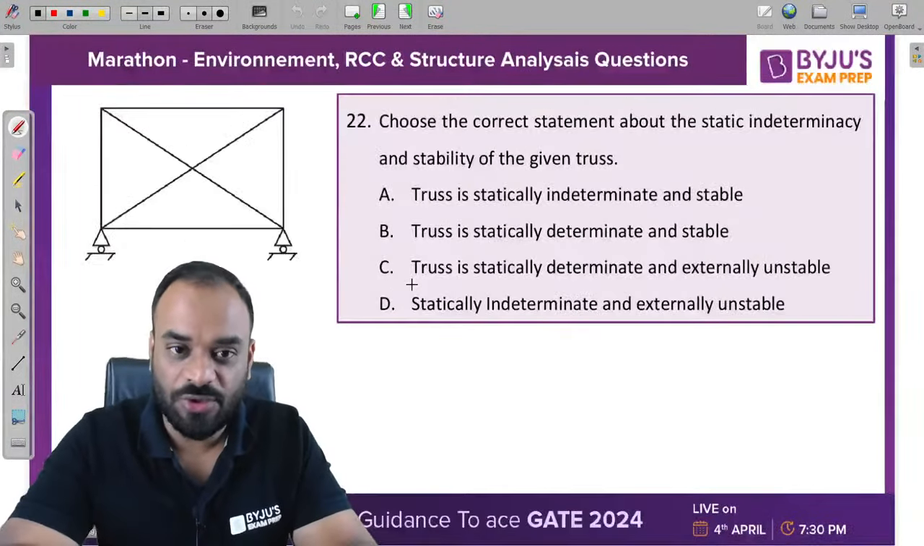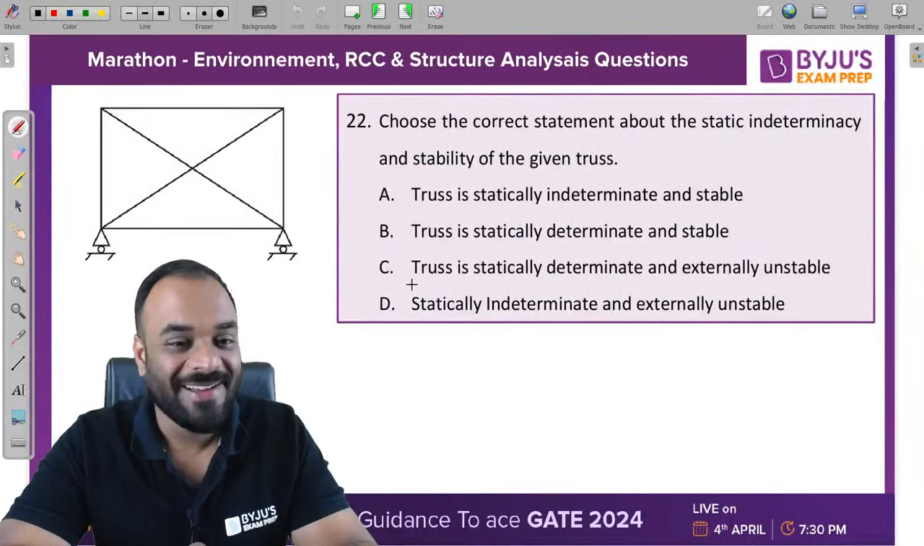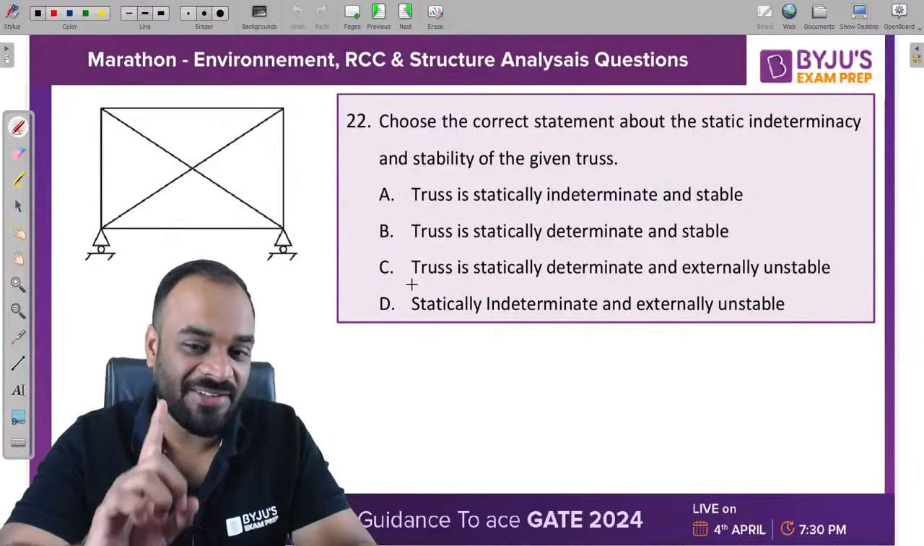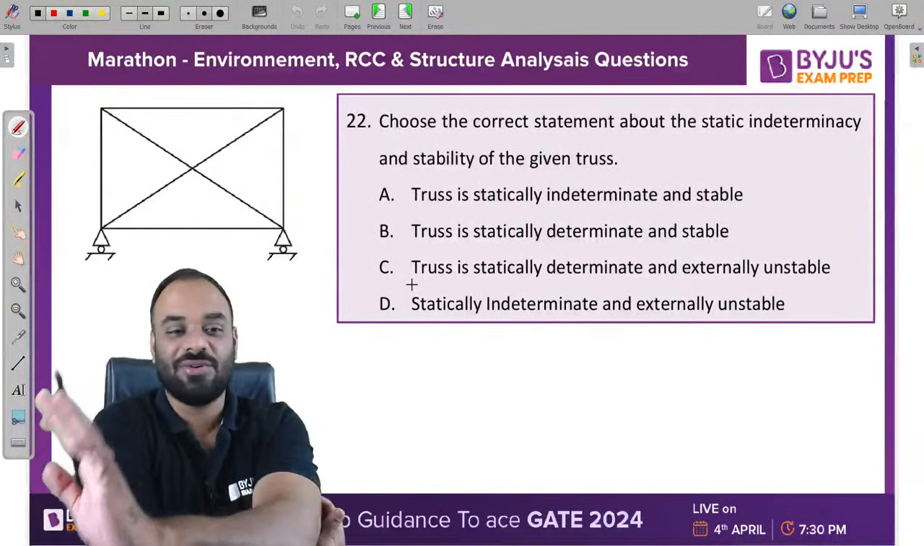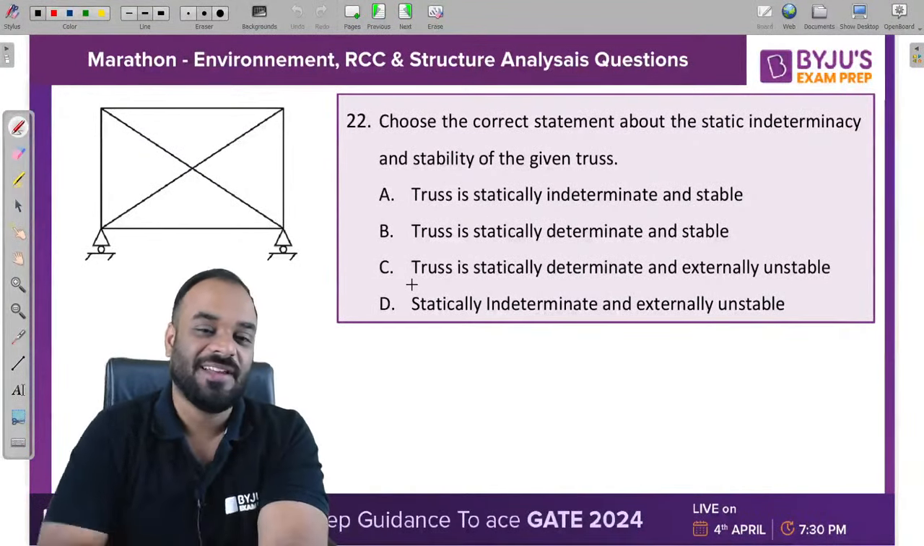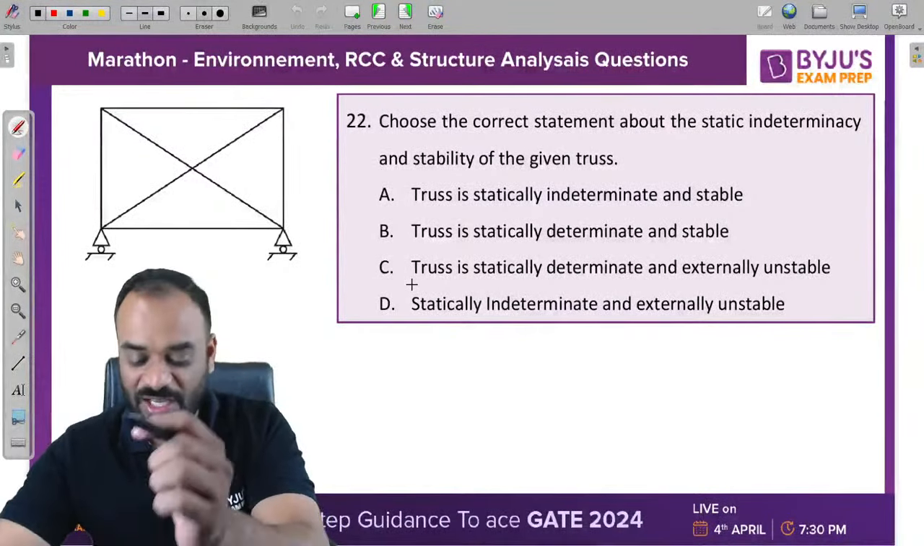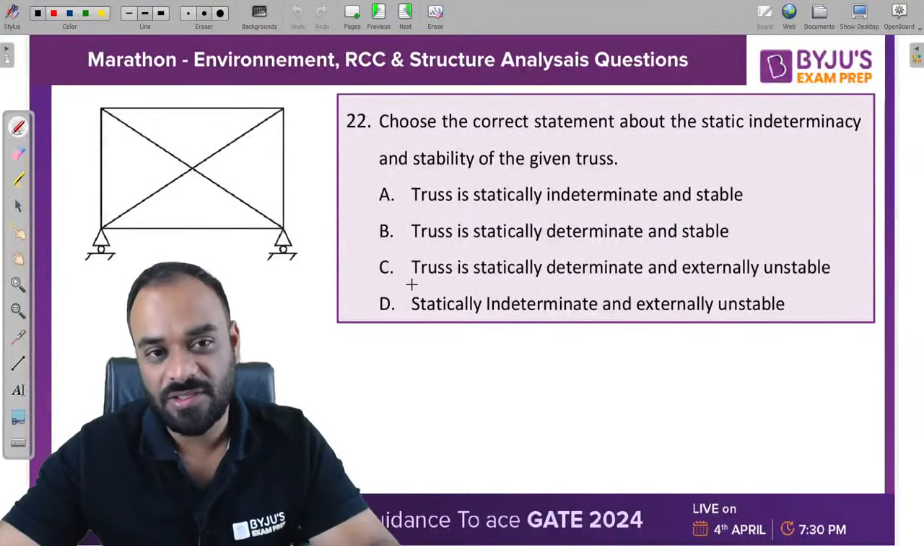Okay, let's move to the next question. Now this is a tricky one. This is a tricky one, guys. I'm giving you 100% guarantee. This is a tricky one, and I will tell you the concept also. Let's see how many of you are able to give the correct answer for this.